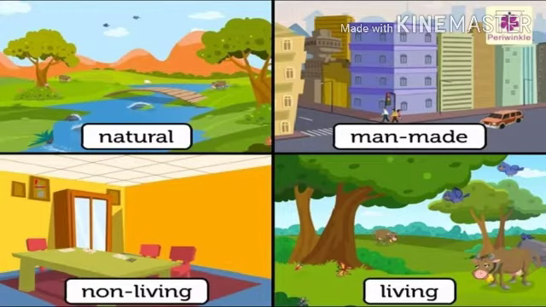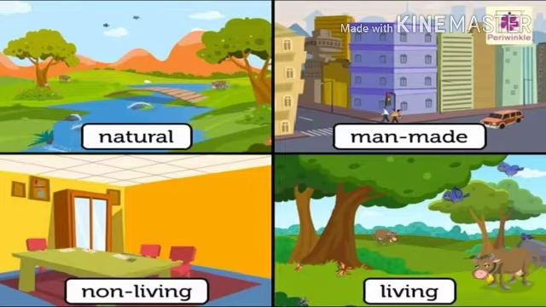We see various things around us. Some are natural, like the sun, the moon, water, rocks, trees, soil, and so on.